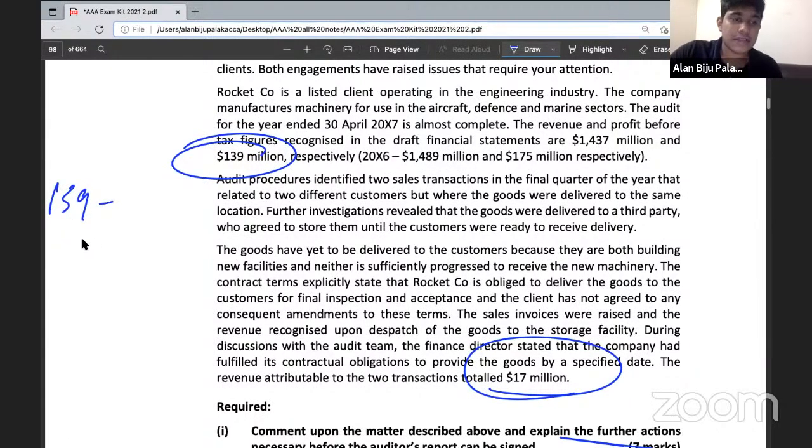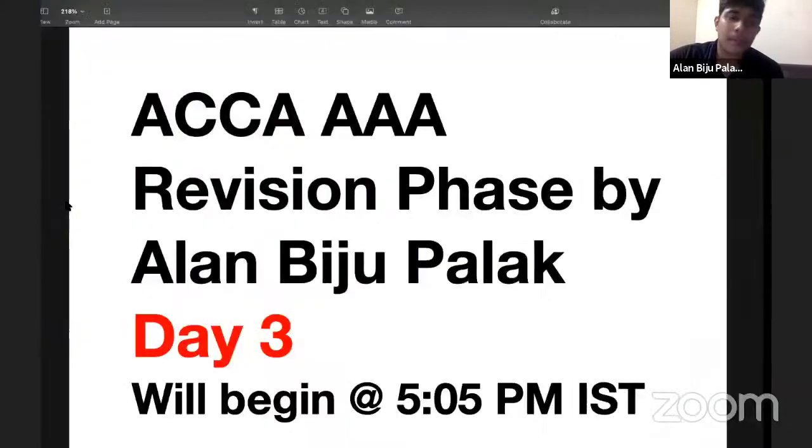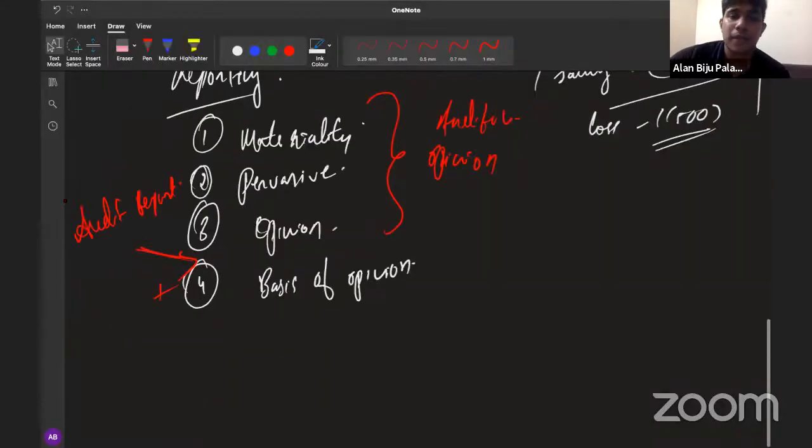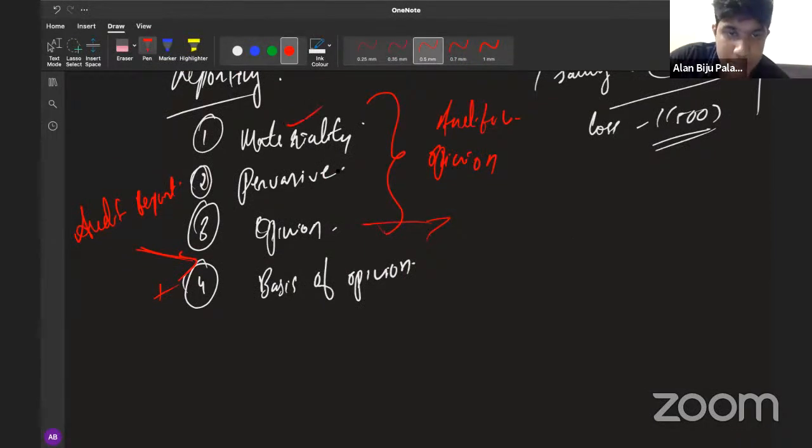If you deduct 17 million, which is the misstatement, from 139, what will be the result? Definitely the company will still be in a profitable position, without the misstatement converting the company into losses. Therefore, we will be considering it as a mistake that is not pervasive. Then it's a material misstatement, but it is not pervasive. So what should be the opinion that needs to be provided by the auditor here? Material misstatement, but not pervasive. So what should be the opinion? Qualified opinion should be provided here.